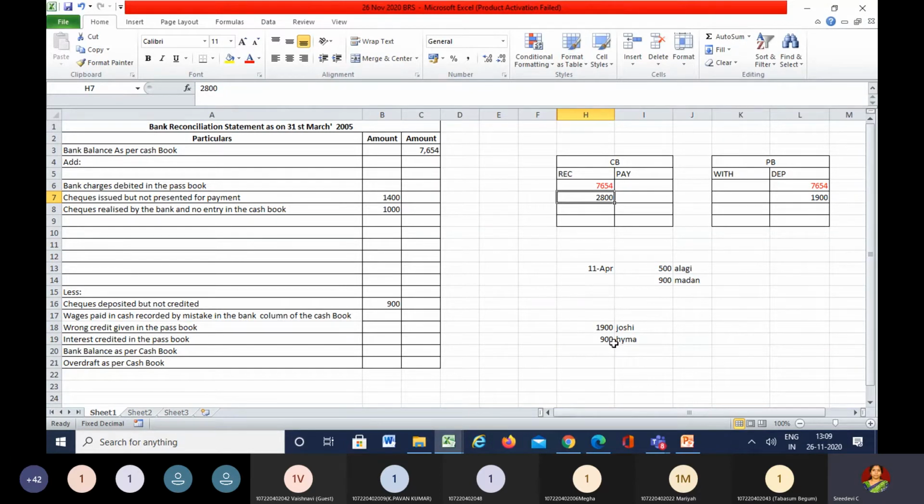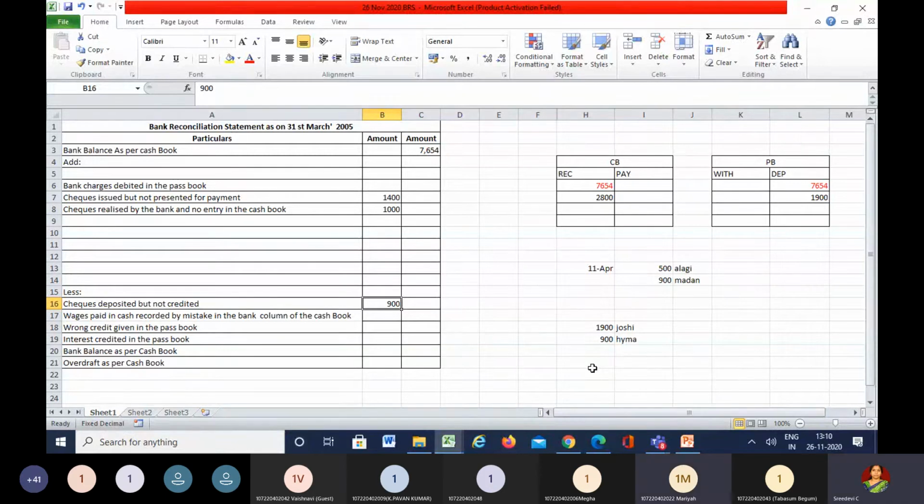If they have given you the amount which has already been credited or cleared, then you have to take out the difference between those two. So in this problem, they are talking about 900 not credited. They are not talking about this 1,900. They are talking about this 900. So this 900 exactly is the difference, which is not yet credited by the banker. Yes?